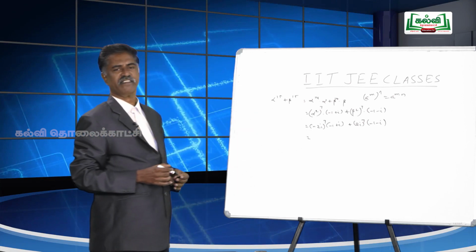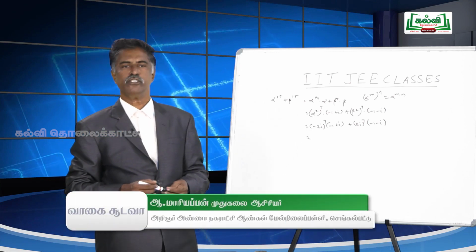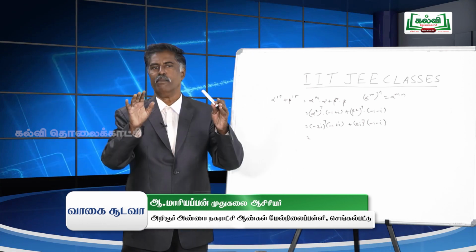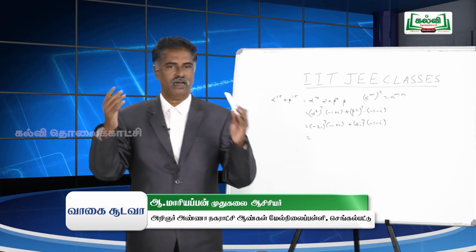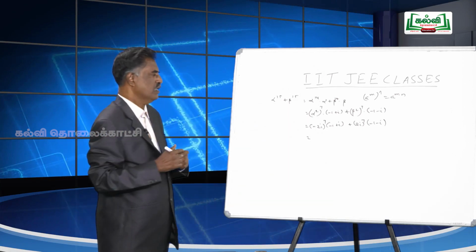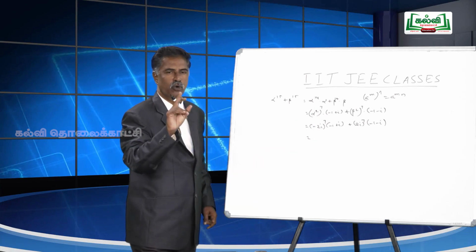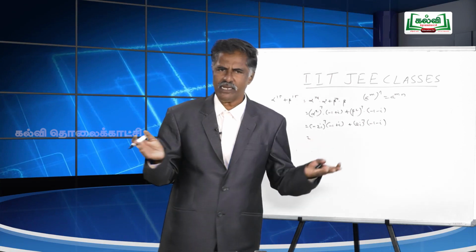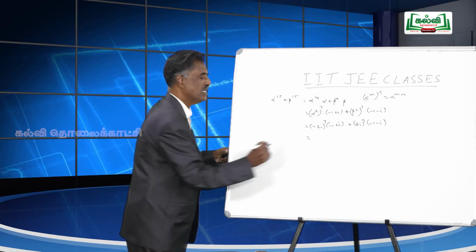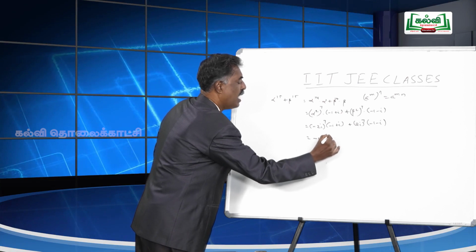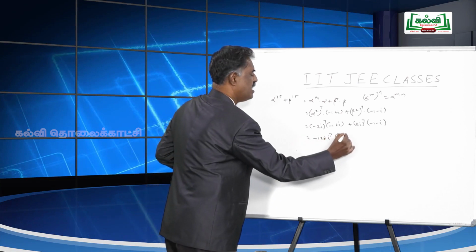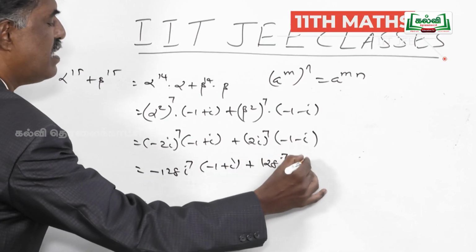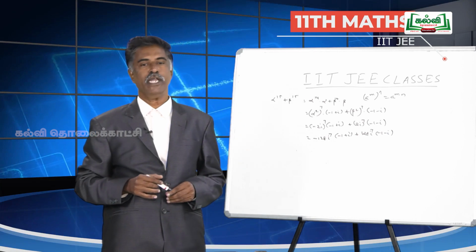Minus 2 whole power 7, multiplying minus 2 by itself 7 times, minus 2 into minus 2 into minus 2. You know, minus anything power odd is always negative, even is positive. So, 2 into 2 into 2, 7 times. Tell me how is the value? 2 into 4, 4 into 8, like that it is 128. So, minus 128 i power 7 into (minus 1 plus i). Here again 128 i power 7 into (minus 1 minus i).